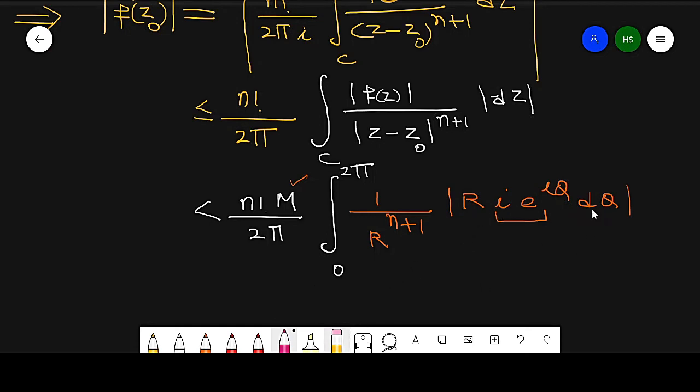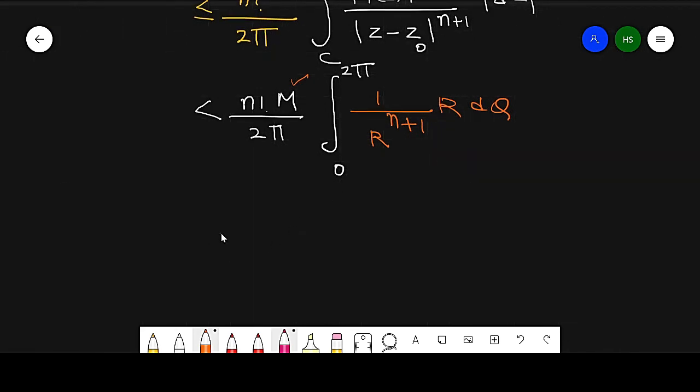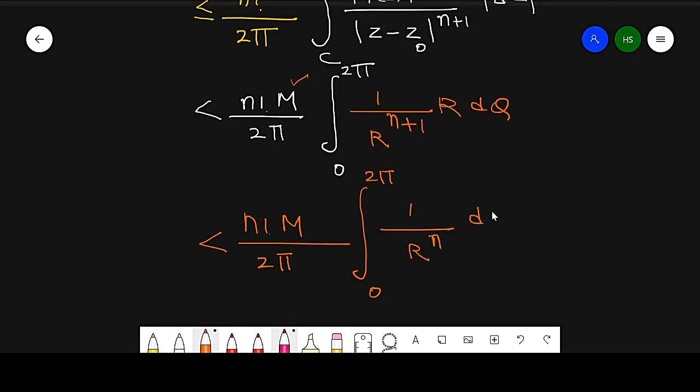So this value is equal to n factorial M over 2 pi, integral from 0 to 2 pi of 1 by r raised to power n into d theta.